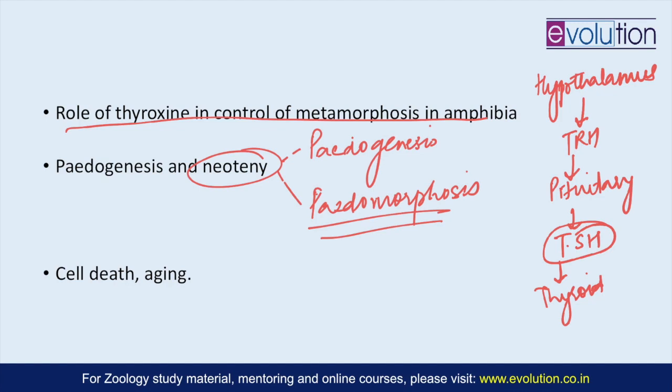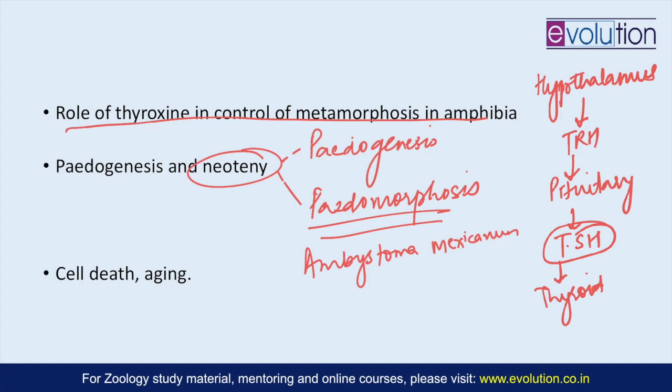And these amphibians are even insensitive to thyroid hormones. Even if you inject them with thyroid hormone, they will not undergo metamorphosis. There is something called inducible obligate neoteny, and that is something which is seen in Ambystoma mexicanum.